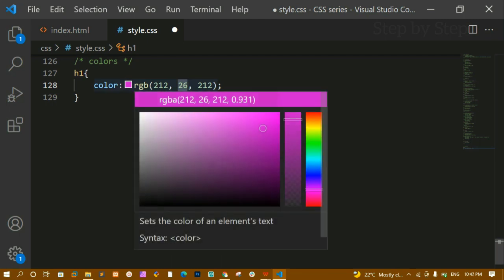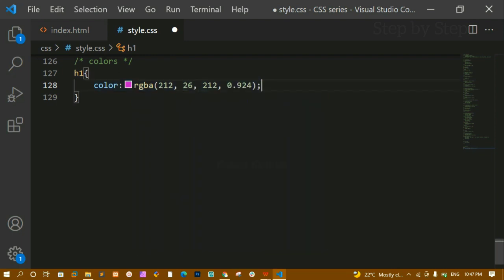And here if I reduce this, you can see I am reducing the opacity. Once I reduce the opacity, here I have RGBA. A stands for alpha, which gives the opacity for my container or my text. Whether I want complete opacity, that is 1, or no opacity, that is 0. This alpha value will be from 0 to 1, and in between we can give any values like 0 point something. You can see all these values here.